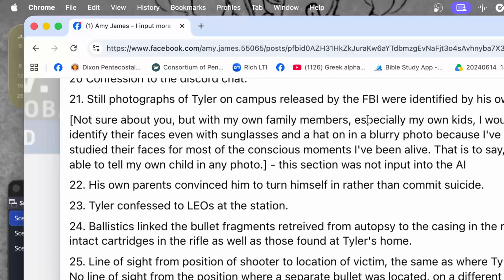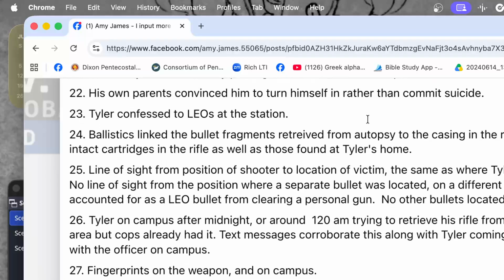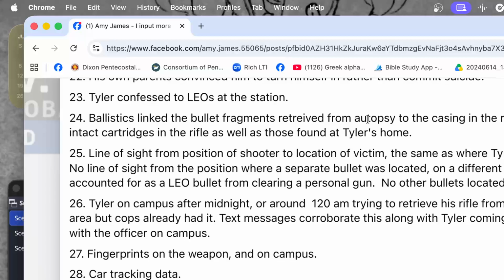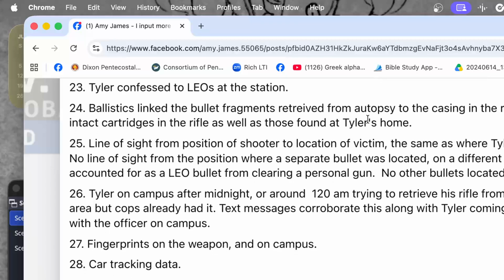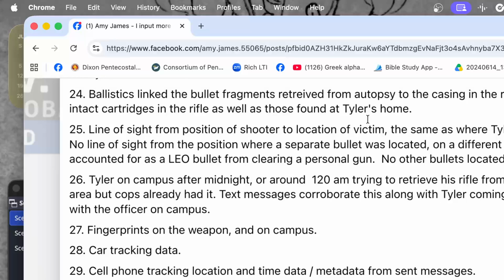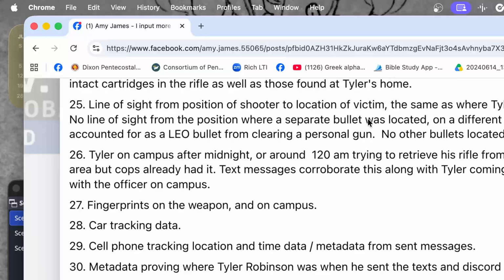Number 22, his own parents convinced him to turn himself in rather than commit suicide. Number 23, Tyler confessed to the law enforcement officers at the station. Number 24, ballistics linked the bullet fragments retrieved from autopsy to the casing in the rifle and the intact cartridges in the rifle, as well as those found at Tyler's home.